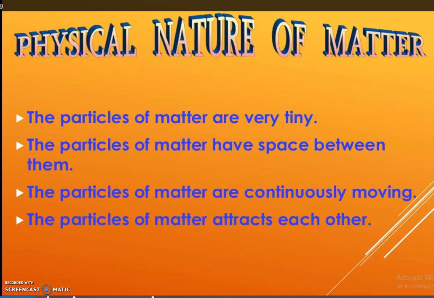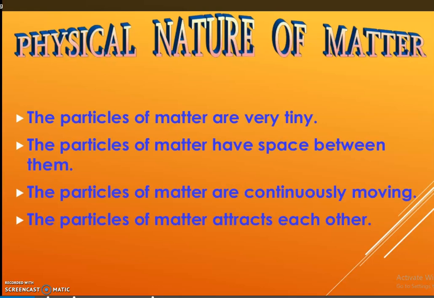The particles of matter are very tiny. What are those tiny particles? Yes, atoms. We cannot see atoms with our naked eyes. They are very small. And there is a space between the particles of matter. So, in between atoms, there is space. The particles are continuously moving and the particles of matter attract each other.